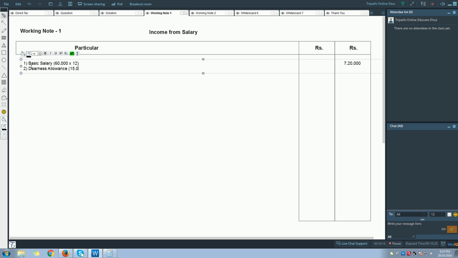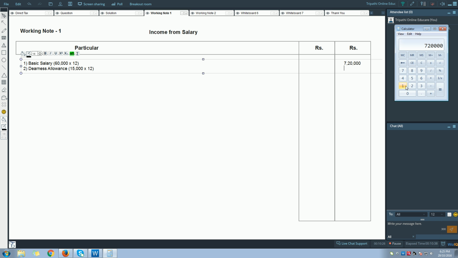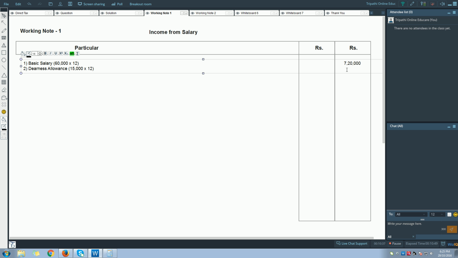Fine. Now the next thing is, let's see what is the next one. Dearness allowance, 15,000 per month. So let us go and record dearness allowance. It is 15,000 per month, so we will have to multiply with the number of months.